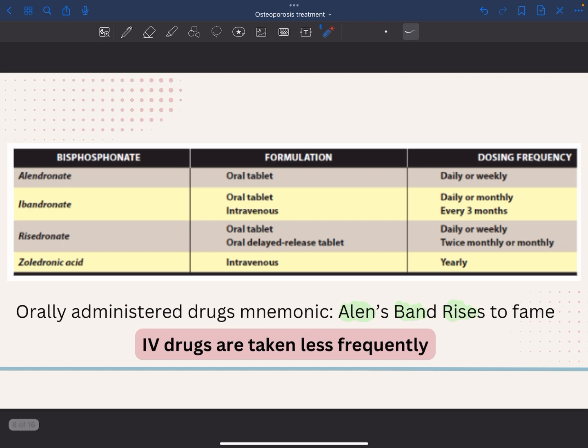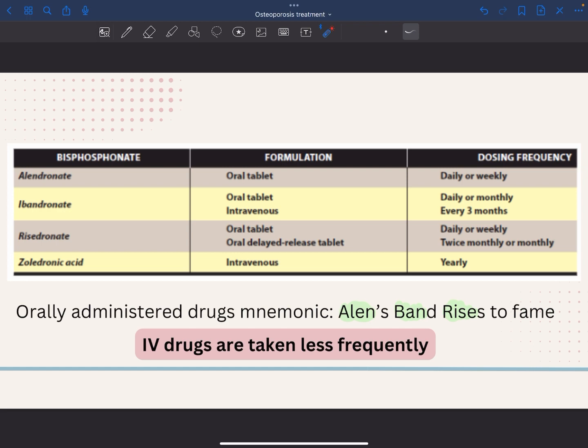Then we have the administration of the drugs. We have alendronate, ibandronate, and risedronate. They are taken orally, and also ibandronate can be taken IV, as well as zoledronic acid or zoledronate.